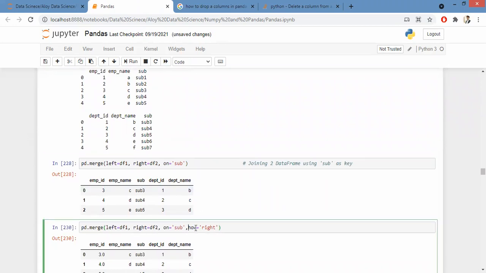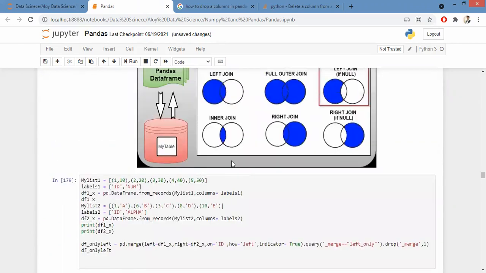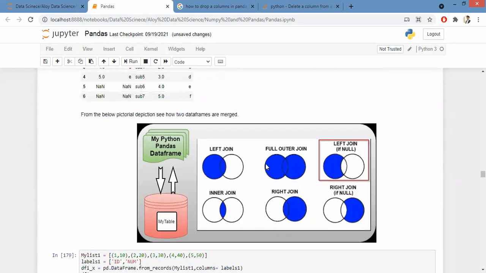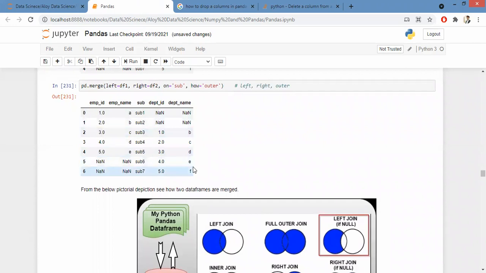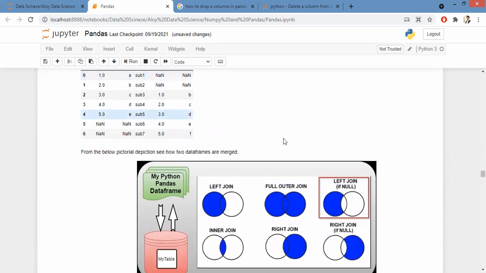You never specified how exactly you're going to merge, but you only specified on which column you're supposed to merge it. So this is nothing but your inner join. Outer join is where you did it at the end, where you have all the data of all your tables. Wherever there is no overlap, it will be replaced with NaN values.